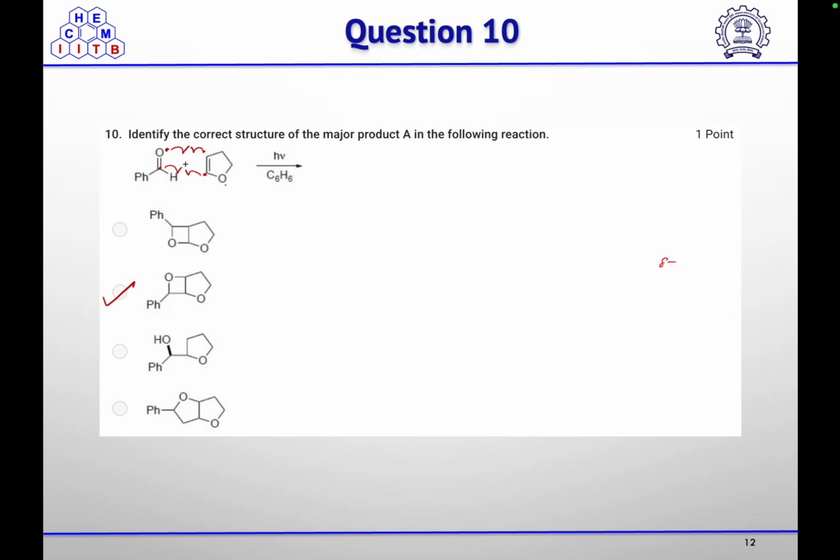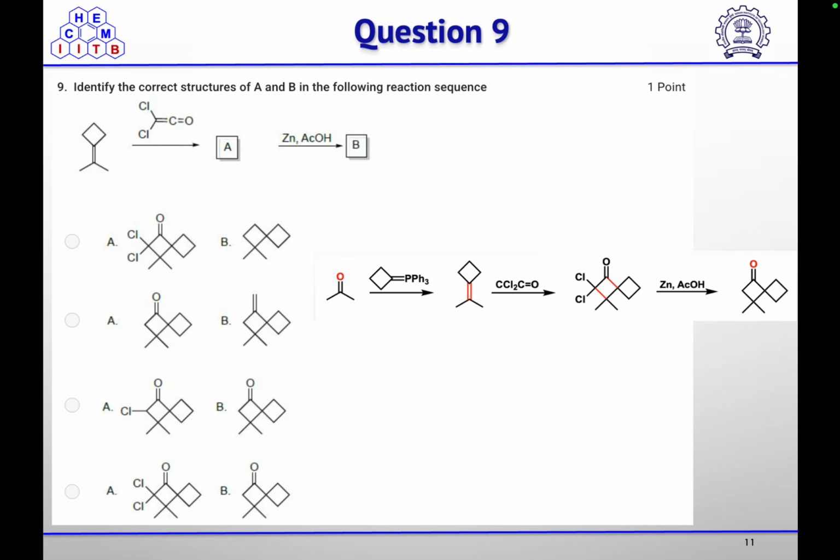So first, this alkene will react with the ketene to form this four-membered ring, and then zinc will react with this dichloro compound to remove that, and you will get this product. So the correct option is option D in this case. First, the four-membered ring will form by the 2+2 cycloaddition reaction, and then elimination of that dichloro group will give you CH2.